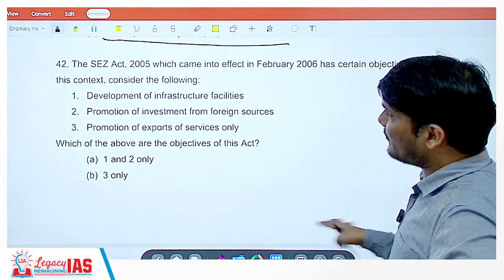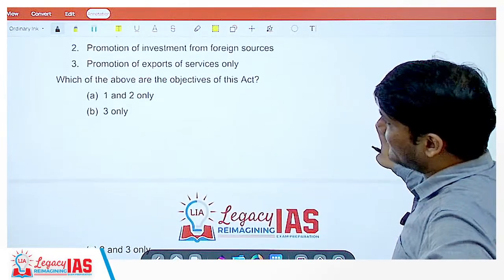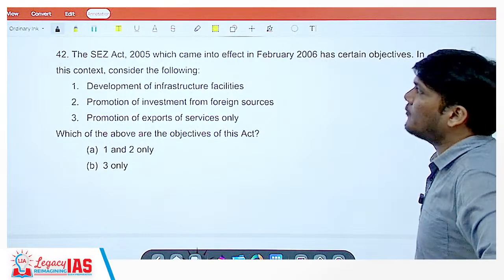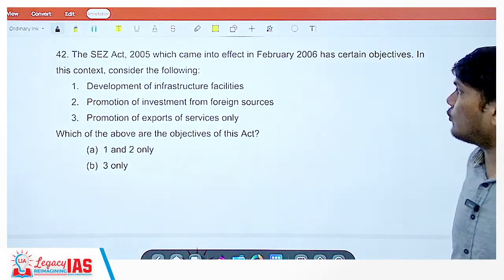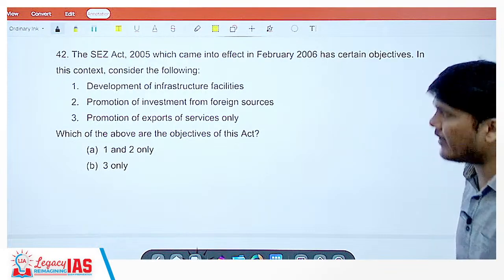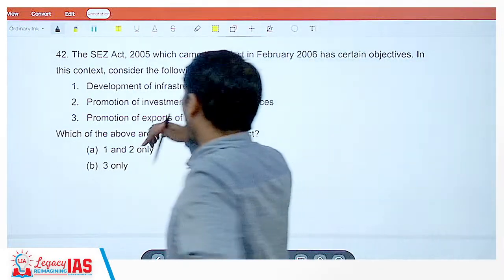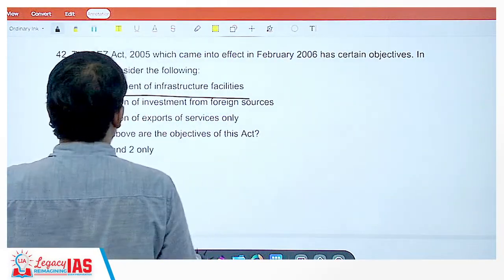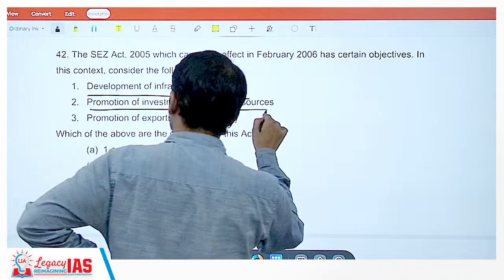The SEZ, Special Economic Zone Act 2005, which came into effect in February 2006, has certain objectives. In this context, consider the following statements. Development of infrastructure facility, yes. Promotion of investment from foreign sources, yes.